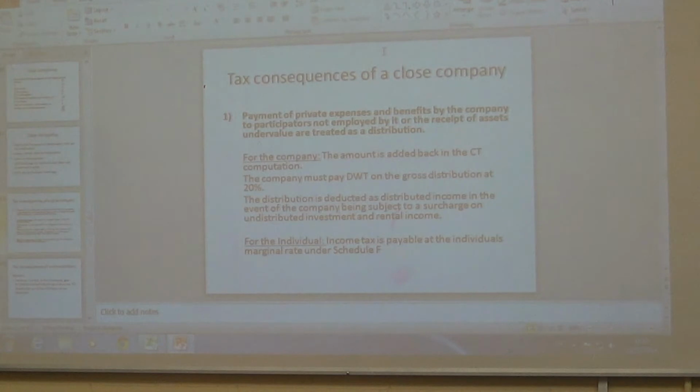Is that IT, income tax? No, corporation tax. It's called DWT, dividend withholding tax. And just have your date. Say they paid that shareholder that money on the 31st of May. It was paid over to revenue by the 14th of June. So the 14th day of the following month.